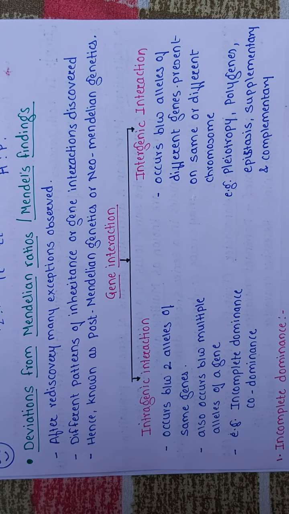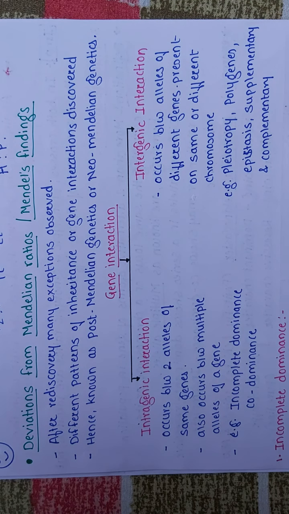So on the basis of these observations, different patterns of inheritance or gene interactions were discovered. These interactions or patterns were explained by modifying Mendelian law, and that modified Mendelian law is nothing but post-Mendelian genetics or neo-Mendelian genetics.